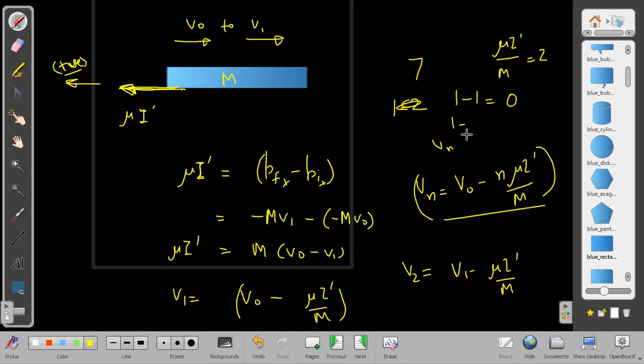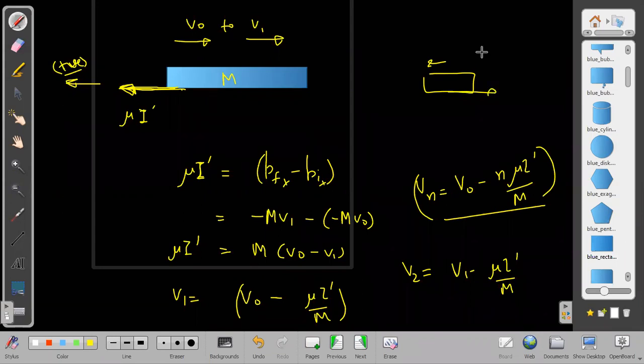Means if the last velocity comes out to be less than mu I dash by m, then I should not subtract mu I dash by m from it. Then I should understand it is coming to rest. Don't try to subtract, otherwise you will end up getting a negative final velocity. Velocity can be negative in general, but in this situation it cannot be negative; it can just come to rest at last.